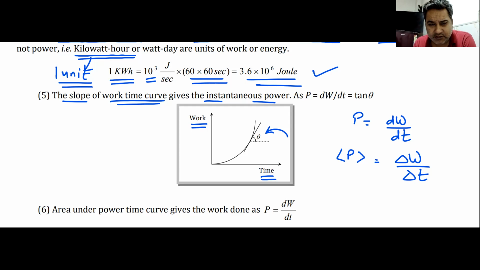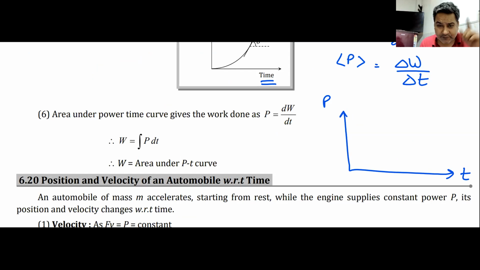I hope you have noted this down. Slope of work time graph will give me power. If I reverse it, what do I have? I have a graph between power and time. Let us say it is like this.